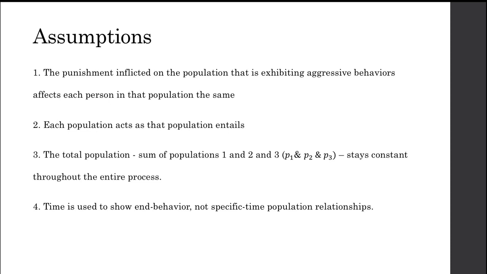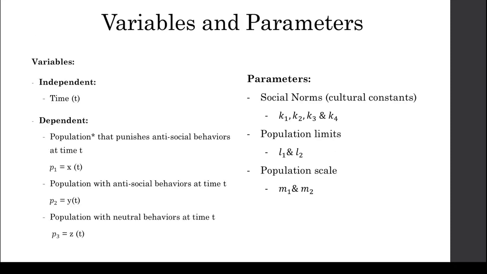Third, the total population stays constant throughout the entire process. Since later we will be displaying some populations as percentages of the initial population, the total population must remain constant so that it does not disrupt our model's variables and results. Lastly, time is a variable used to predict behavior rather than specific time increments. This is because there is not enough data, and the goal of the time-population relationship is not to measure how long it takes for these populations to shift. Rather, it is to see how populations change in response to specific behavior.